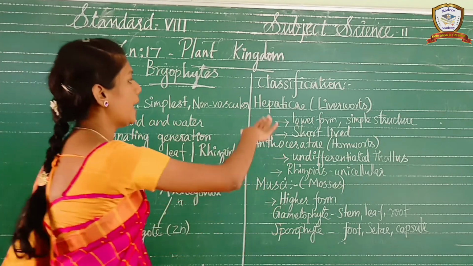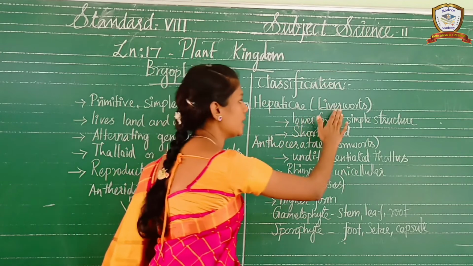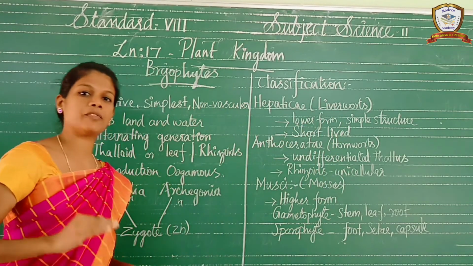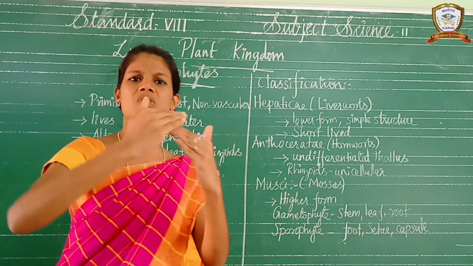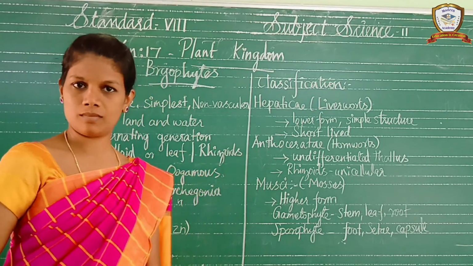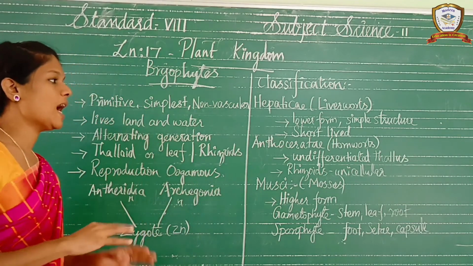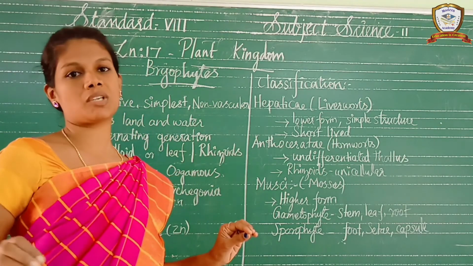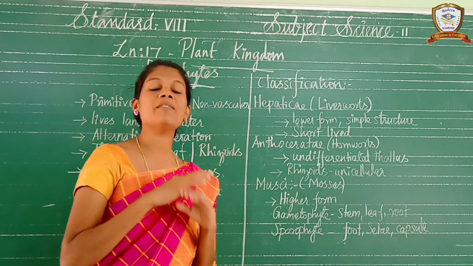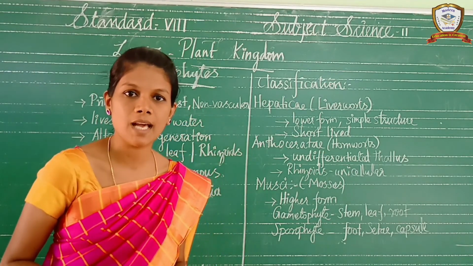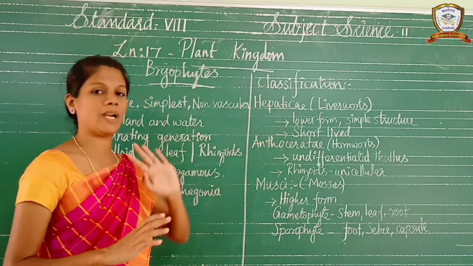Okay, first of all, Hepaticae. It is otherwise called liverworts. It is a very lower form of the bryophytes. It is the next stage to the algae. So it is a lower form and the plant body is a very simple structure, and the sporophytes are very short-lived. This is Hepaticae.